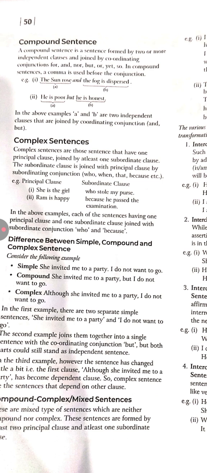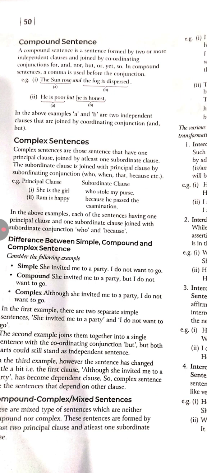So she is the girl is a principal clause and who stole my purse is a subordinate clause. In these examples, each sentence has one principal clause and one subordinate clause joined with a subordinating conjunction, who and because. So these sentences are called complex sentences.